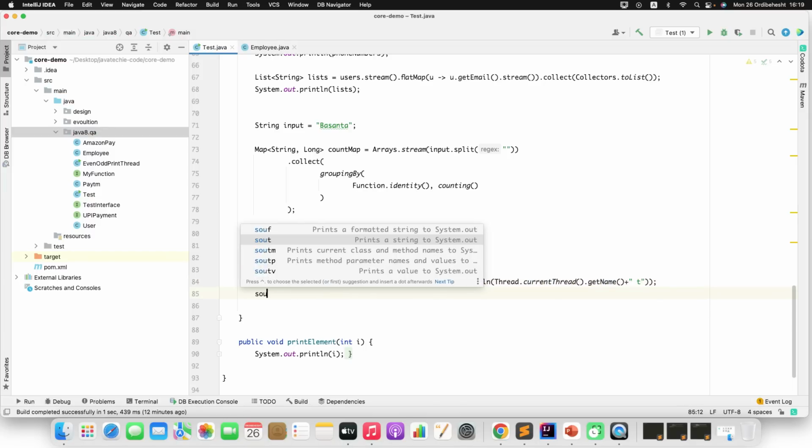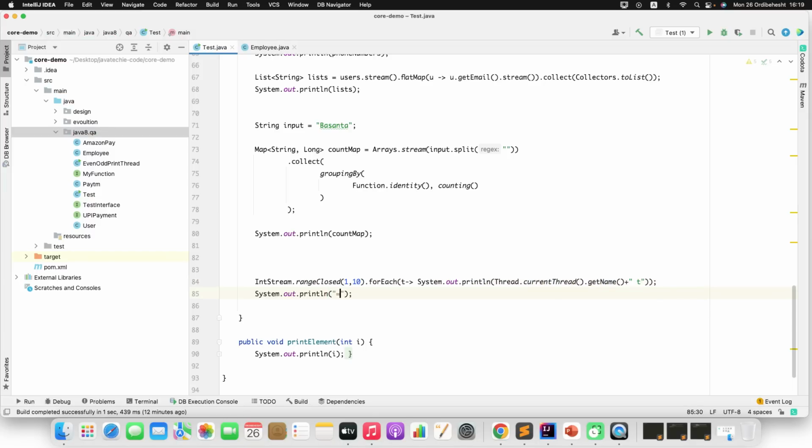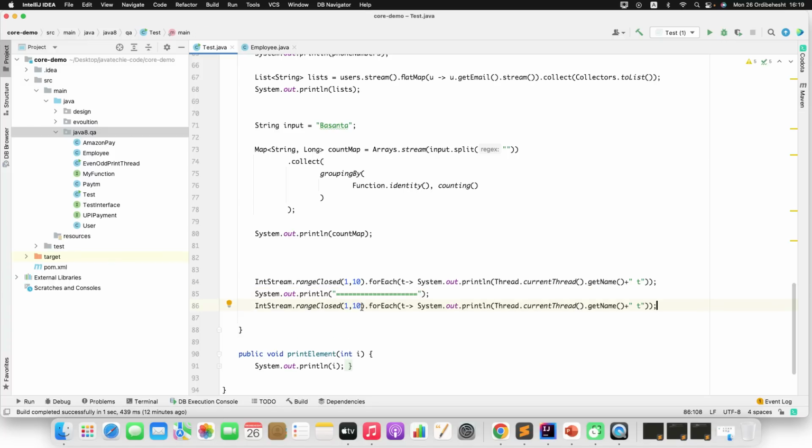Then I'll add a line here and copy the same signature. Again, using parallel stream, I will show you the number of threads using your cores. So I'll specify parallel().forEach. The first statement will execute in sequential flow and the second statement will execute in parallel. Here I am using plain stream, and here I am using parallel stream.